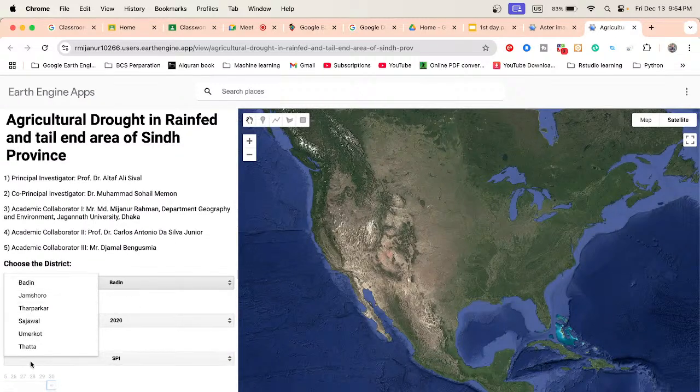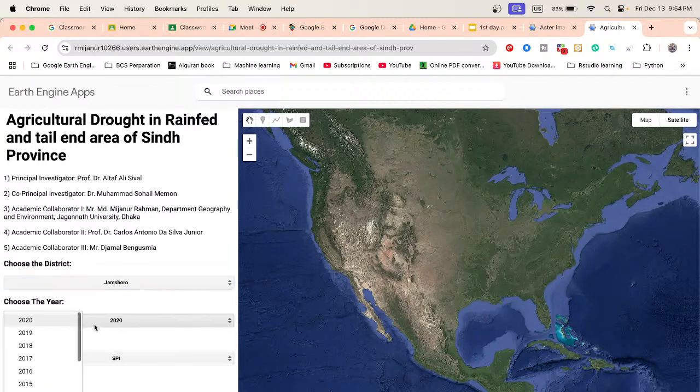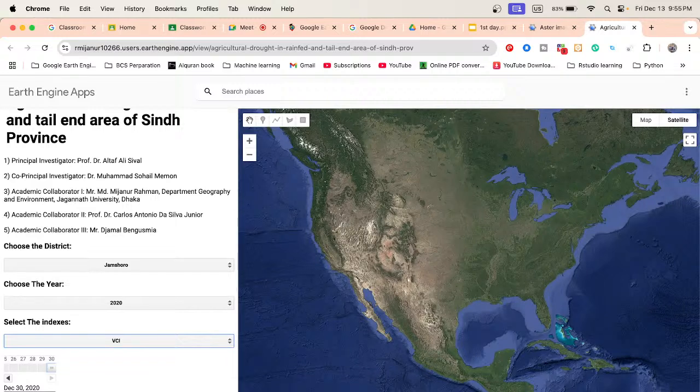We already have specific districts, so choose which district you need. Suppose I need this result for this district, then put your time. Then choose which index you want to use to monitor the drought: the standard precipitation index, vegetation condition index, or vegetation health index. Suppose I choose vegetation condition index and just run it.